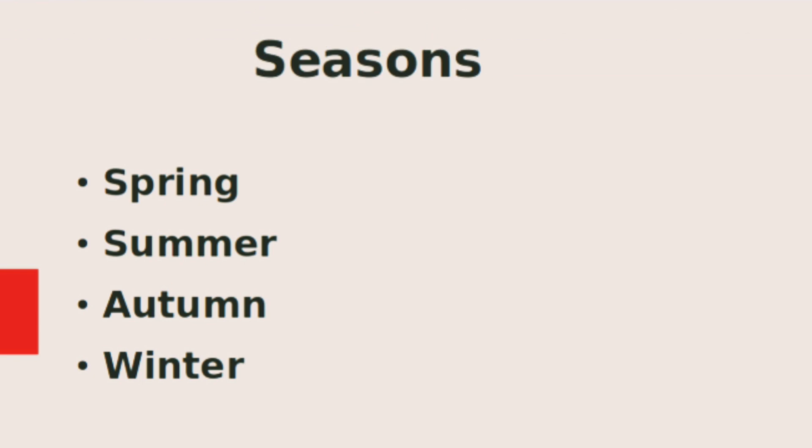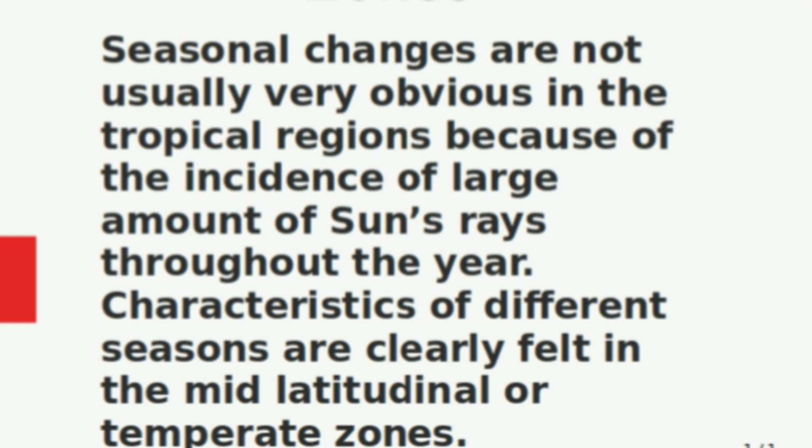Another topic, different seasons. Spring, summer, autumn, and winter are the different seasons. They are repeated in a cyclic manner. We discussed different types of seasons, their reasons, etc. But these seasons felt in different zones are not the same.